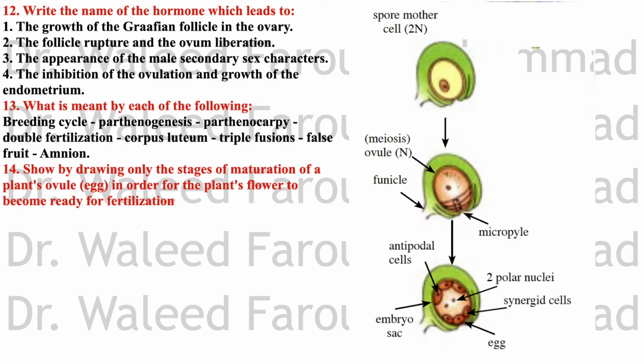Okay? What's meant by each of the following? Breeding cycle. Breeding cycle generally occurs in placental mammals. It's a certain period where the ovary becomes regularly active in the adult female.